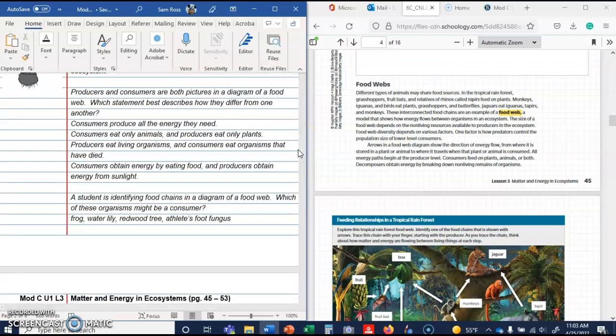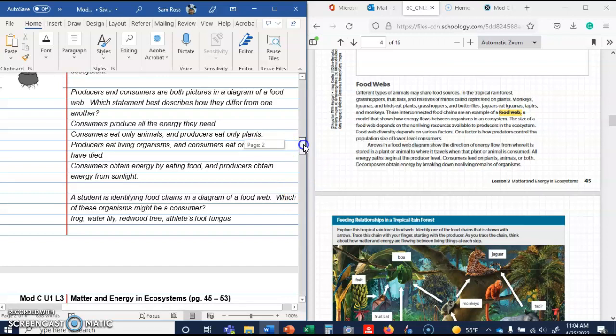And then we have producers and consumers are both pictured in a diagram of a food web. There shouldn't be a diagram here. Which statement best describes how they differ from one another? And the answer is going to be D. Consumers obtain energy by eating food, whereas producers obtain energy from sunlight. Okay, all the rest of these are not going to be even close.